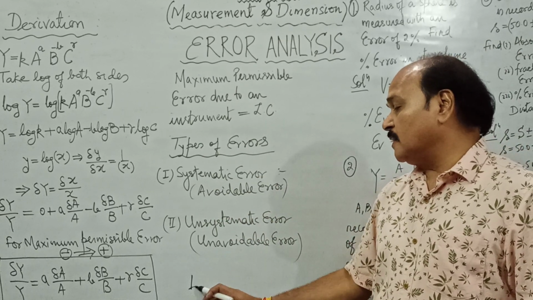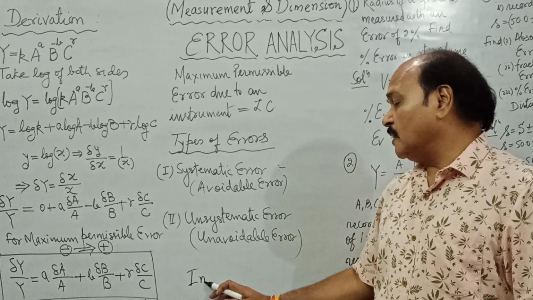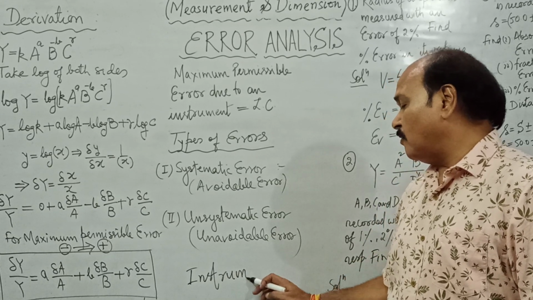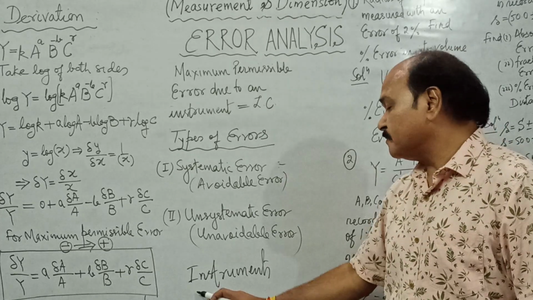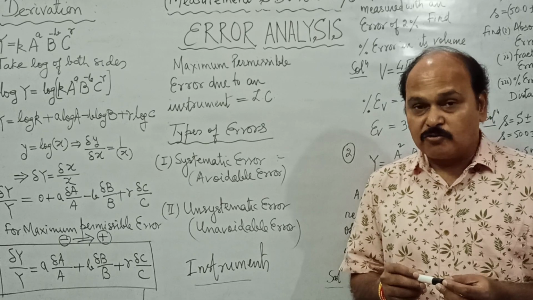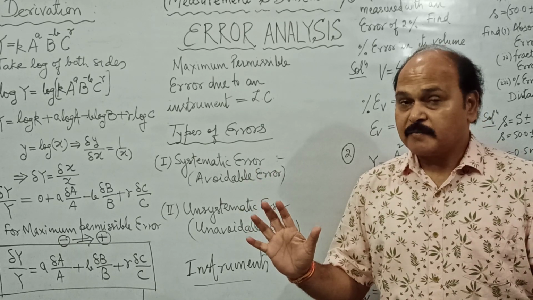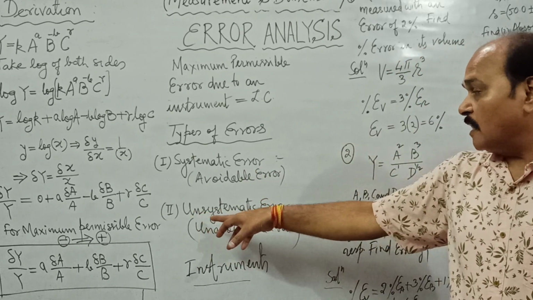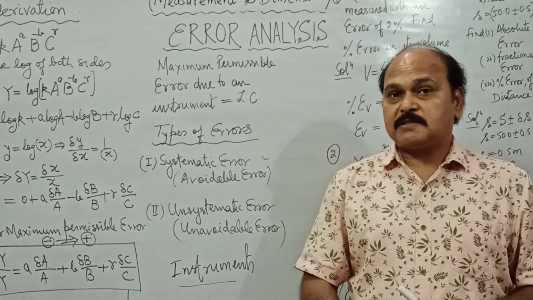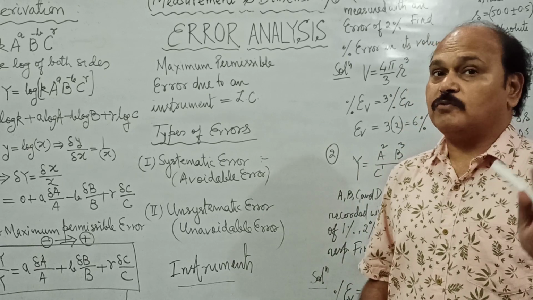All instrumental errors, or all errors related with instruments, are systematic errors. Since the reason of the error is known to us, we can avoid them. On the other hand, unsystematic errors are those errors whose technique, whose process, whose reason is not known to us.